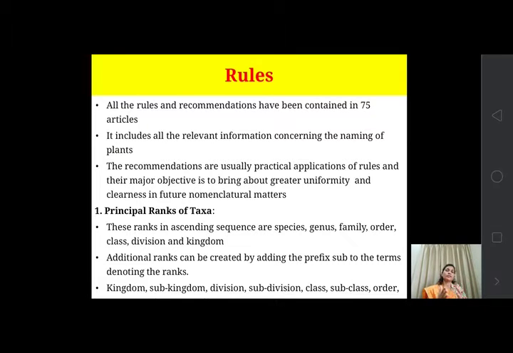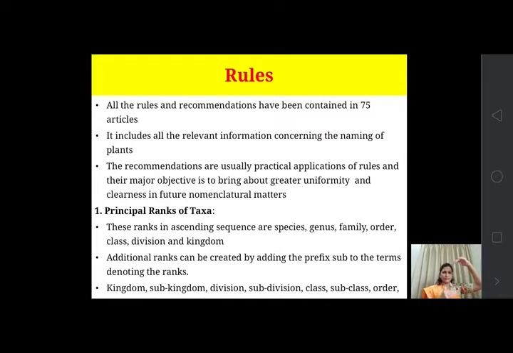First rule: the principal ranks of taxa. These ranks in ascending sequence form the hierarchy, the sequential arrangement. We have discussed earlier what ascending and descending sequence is. The lowest rank of taxa is the species. Going ascending, from lower to higher, the lowermost rank is species, then genus, then family, then order, then class, then division, and the uppermost is kingdom. This is the ascending order.